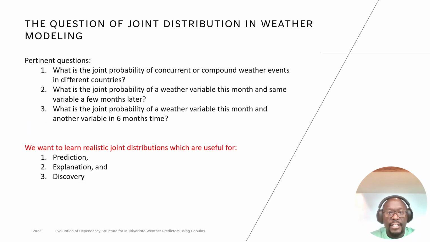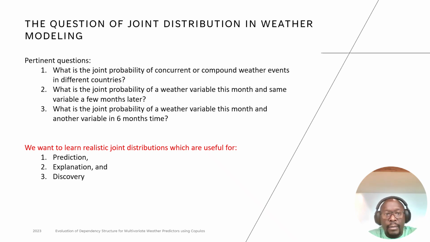To be able to provide this precise distributional characterization of these weather variables, we encounter different interesting questions. For example, what would be the joint probability of concurrent or even compound events happening in different countries? We could also ask ourselves, what is the joint distribution of a weather variable this month and the same variable a few months down the line, or one particular variable this month and another different variable a few months down the line.